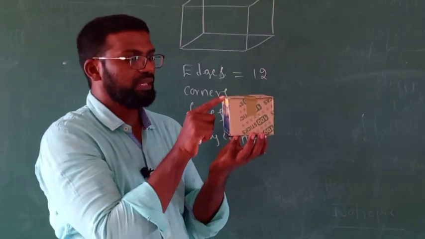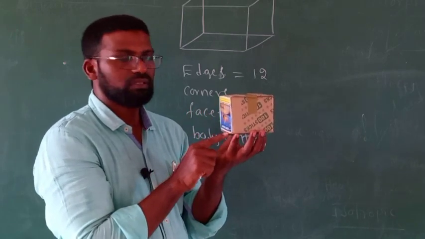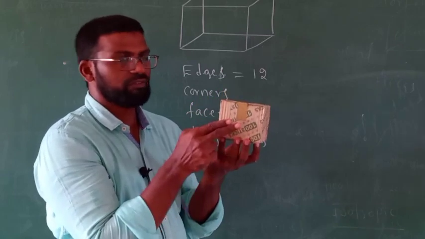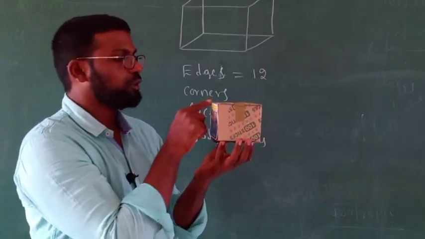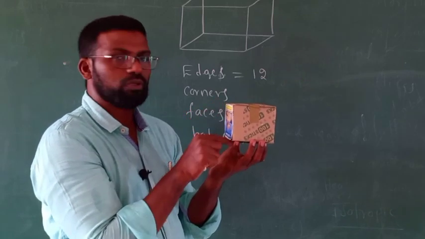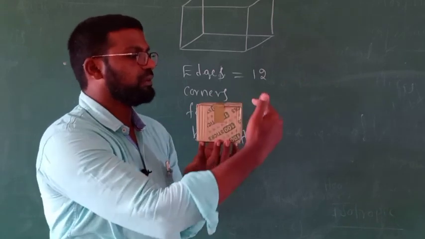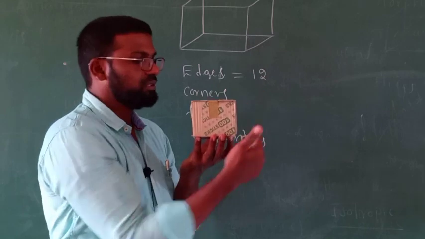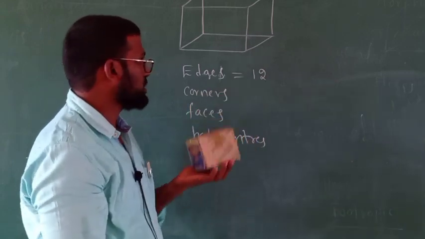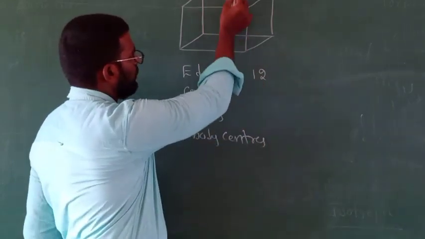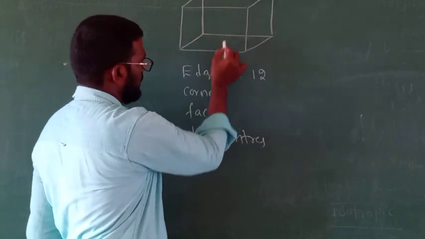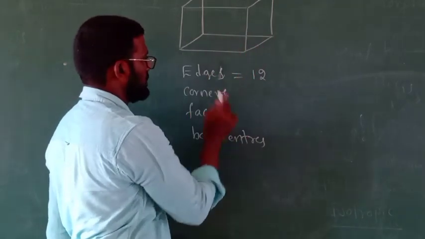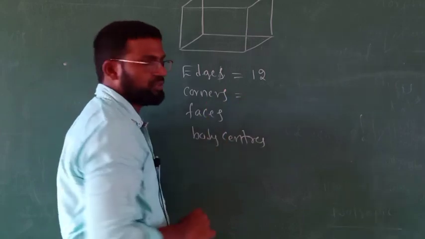Next 9, 10: this is front, this is back, and towards the right hand side 2 more edges, so 8 plus 2, 10. Here 11, 12. So a total of 12 edges are there. Otherwise you can count here 1, 2, 3, 4, 5, 6, 7, 8, 9, 10, 11, 12. 12 edges.